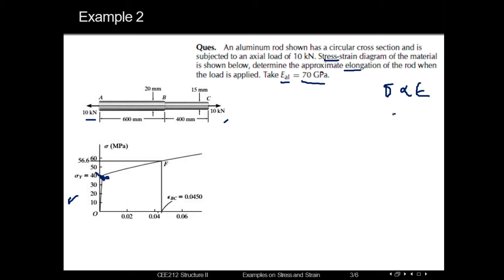From here, stress is equal to the modulus of elasticity, or Young's modulus, which comes as a constant in place of the proportional sign, times the strain. So this is our Hooke's law. Using it, if the value of stress lies in this elastic limit, that means up to this point, then we use Hooke's law to calculate the strain. So let's check it out.